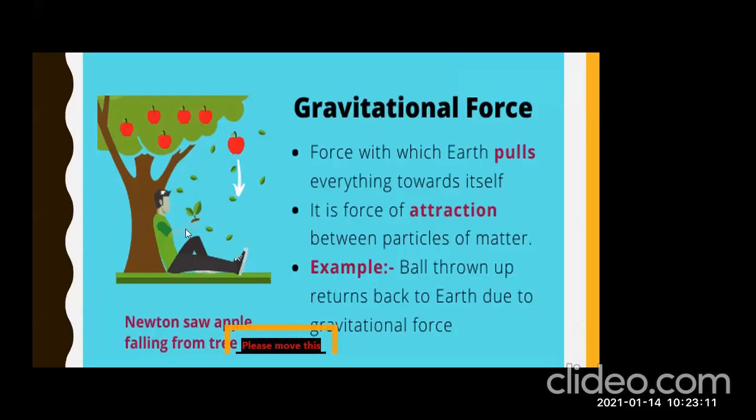For example, here you can see a man sitting over here. When an apple leaves the branches of the tree, it falls down. Why does it always fall down? Why doesn't it go upwards? Because due to the force of gravity, everything is attracted towards the earth. A ball thrown up returns back to the earth due to the gravitational force. So I'm sure now the concept of gravity is clear. Abil, do you want to ask anything? Maliha, is there any question?